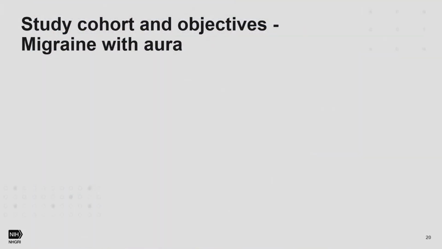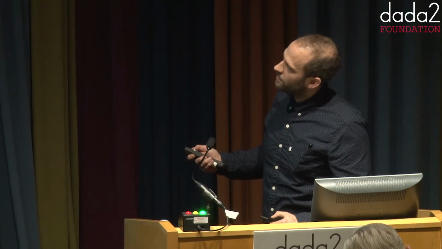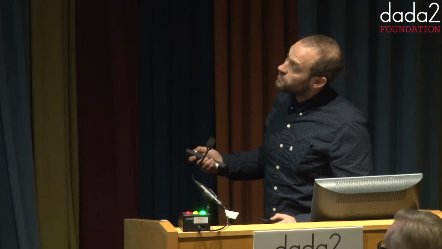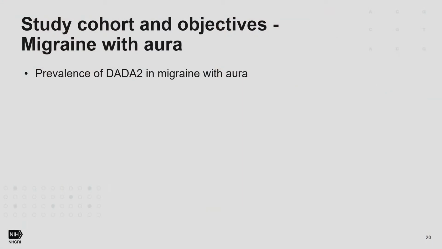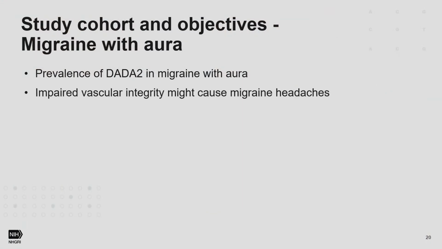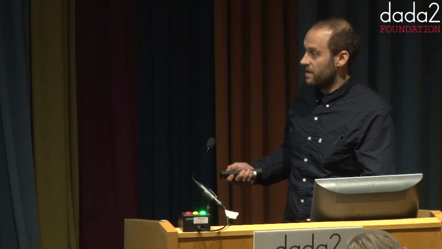And we also got our hands on a cohort of patients with migraine with aura. So we got 300 female patients with migraine with aura. And we wanted to test the prevalence of DADA2 in these migraine headaches, because we already heard about headache with migraine in DADA2 carriers, in carriers for missense variants in ADA2. And also some headaches for migraine can be explained by underlying cerebrovascular disorders. And since DADA2 patients have impaired vascular integrity, we thought maybe there's an association.